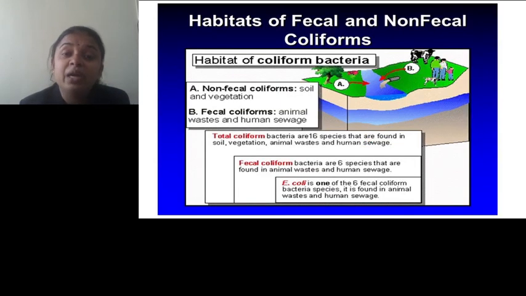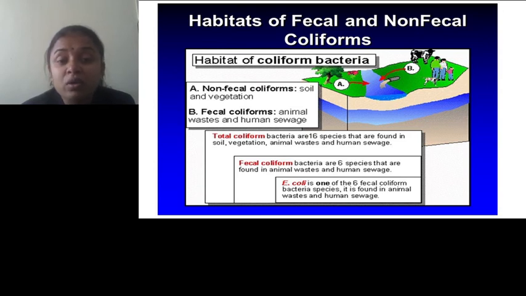Then, habitats of fecal and non-fecal coliform. Non-fecal coliform are present in soil and vegetation, while fecal coliform are present in animal waste and human sewage. Human sewage has human waste or fecal material, and that's why the ultimate source of fecal coliform is the fecal matter.